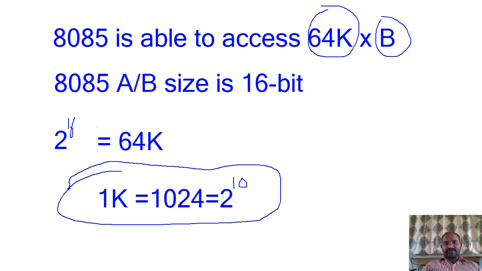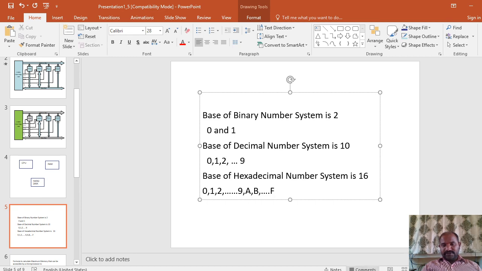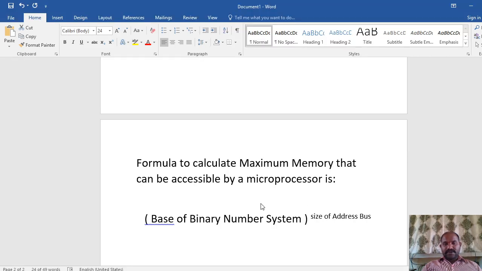Now you may ask me, sir, why can't we take 2 power 9? If you want to know that, I'll write something here.